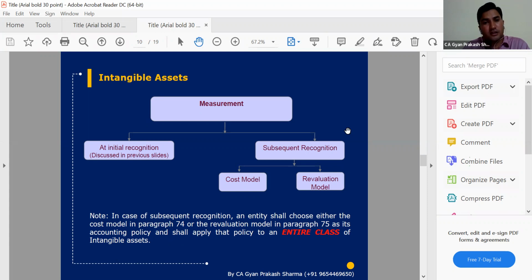But in case we are going to follow the revaluation model, then the same principles as for tangible assets, which we discussed in Ind AS 16, will be followed here. We need to give a separate disclosure: what basis we have taken for revaluation, and that revaluation is required for the entire class. Apart from that, whether an independent valuer has been involved or not, and any revaluation changes of more than 10%. So all these factors come into the picture if we follow the revaluation model.